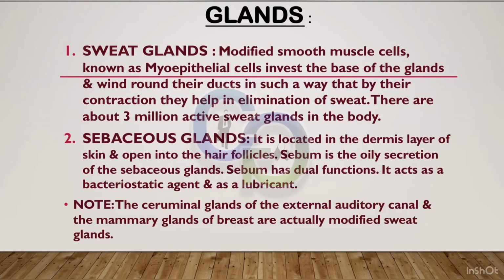It is located in the dermis layer of skin and opens into the hair follicles. Sebum is the oily secretion of the sebaceous glands. Sebum has dual functions. It acts as a bacteriostatic agent and as a lubricant. Note, the ceruminal glands of the external auditory canal and the mammary glands of breast are actually modified sweat glands.